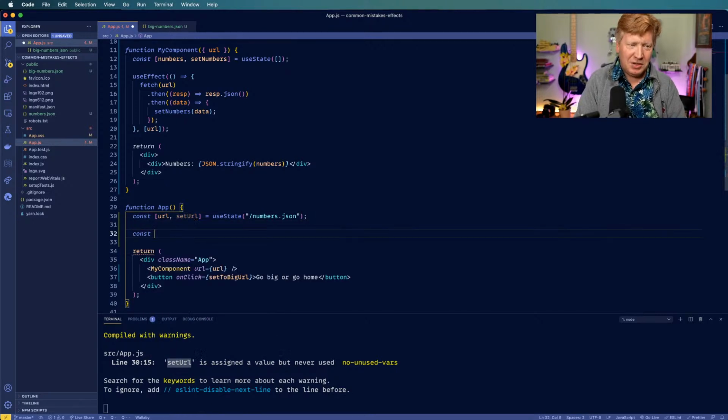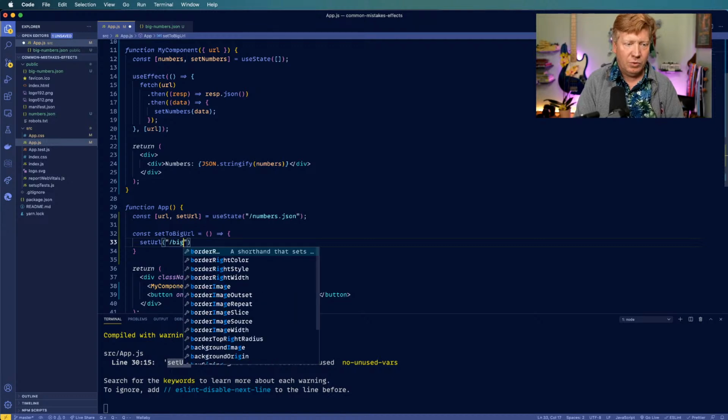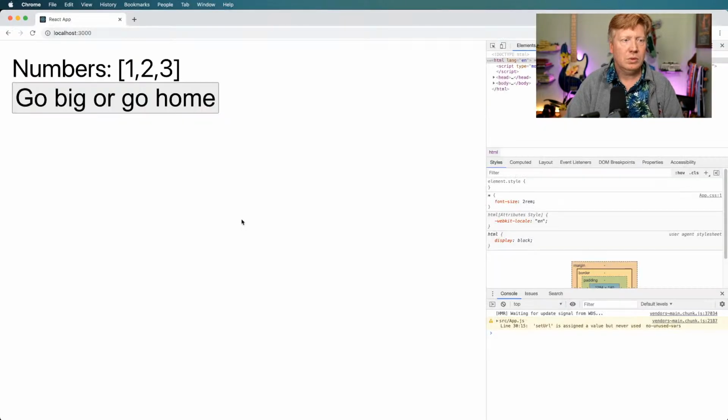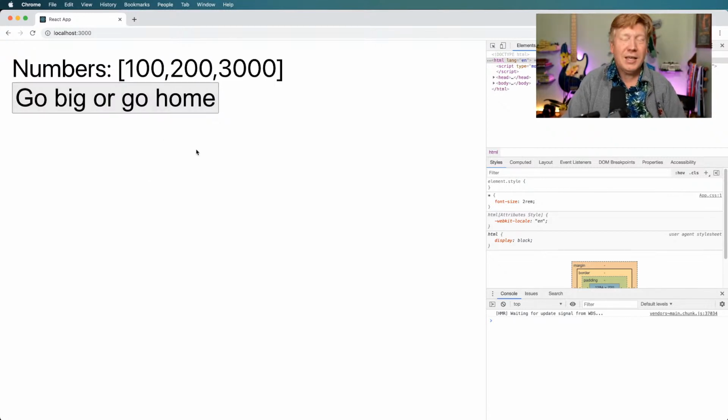And okay, so this actually starts getting into my other parts of this, but I'll do it the old school way I used to do it before recently. So I'm not going to use a useCallback. I'm just going to create a constant function there, and we'll just say, hey, so we want to go with big numbers now. Cool. I love how big that button got. That's cool. All right, let's go big or go home.